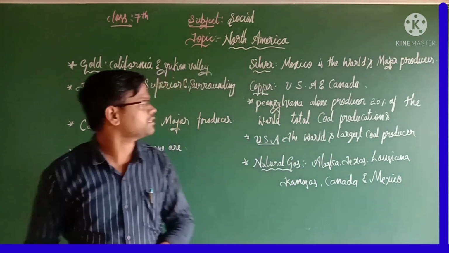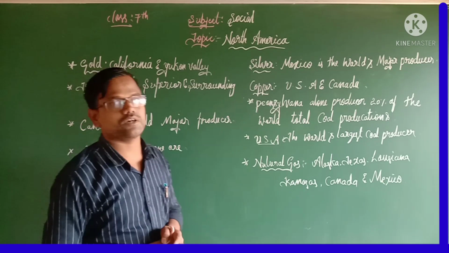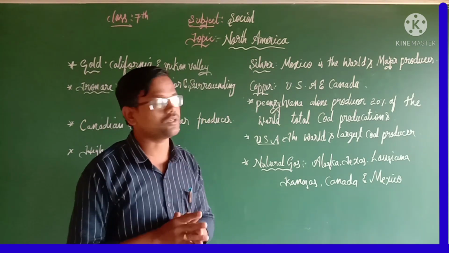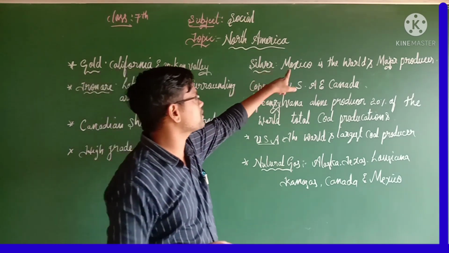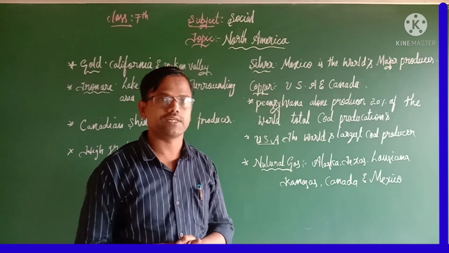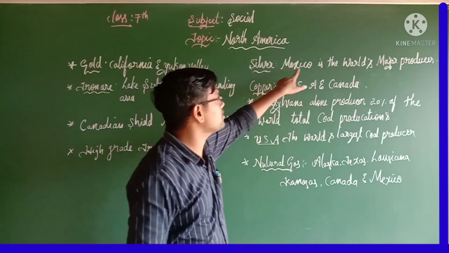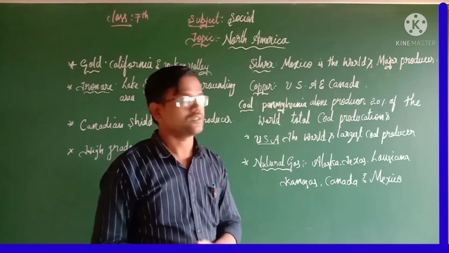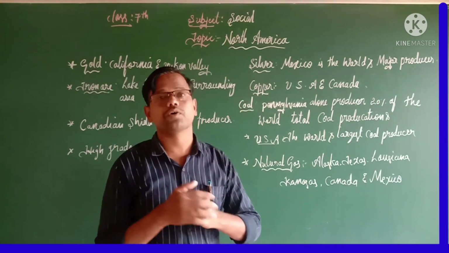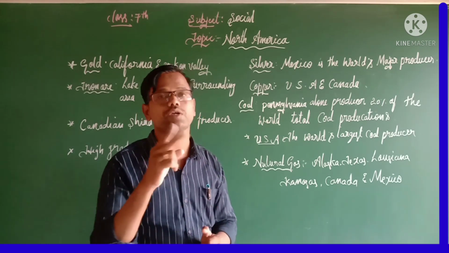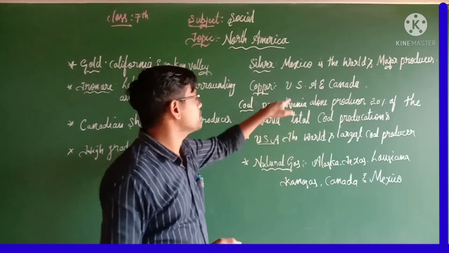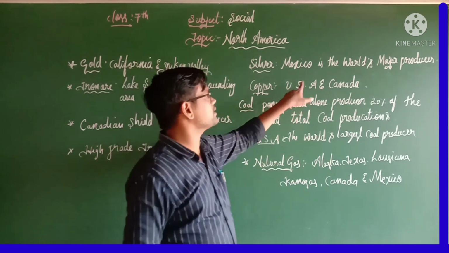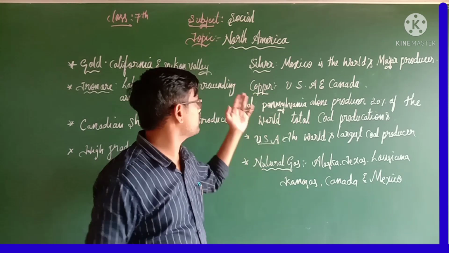The next mineral, silver. This is also one of the very important minerals we can see in North America. Where can we find this mineral? We can find it in Mexico. Also, dear student, keep in your mind, Mexico is the world's largest producer of silver. The next one is copper. Where can we find this mineral? We can find it in two important places in North America, the USA as well as Canada. Keep in your mind, the USA is the world's major producer of copper.